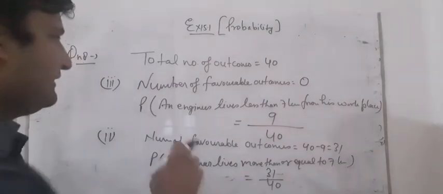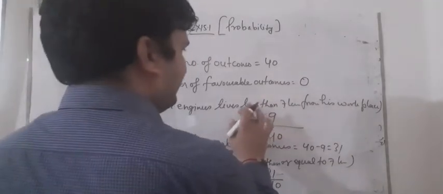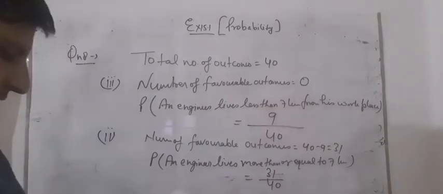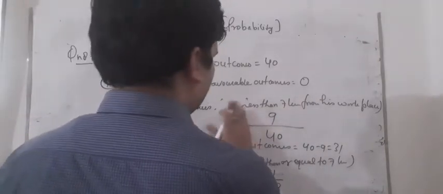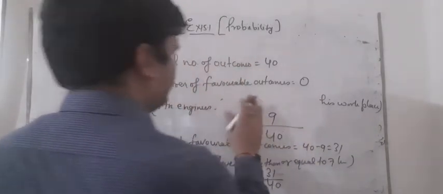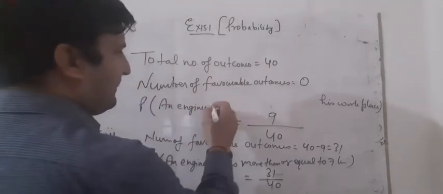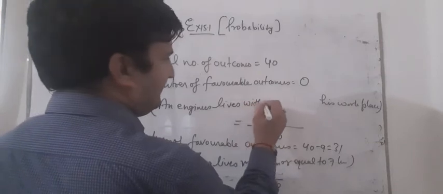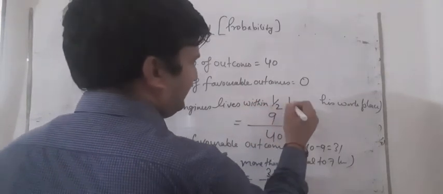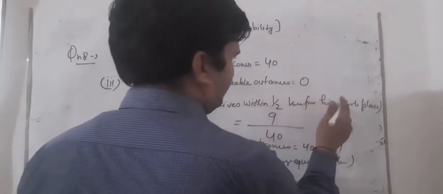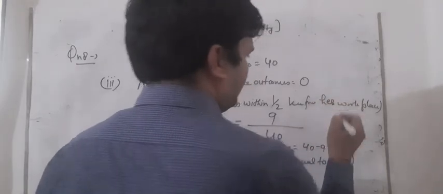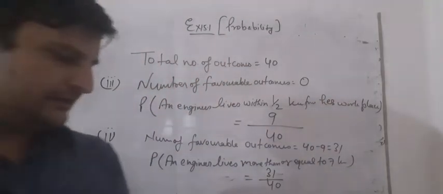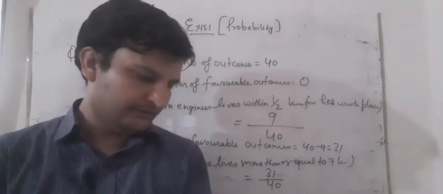Now we have to write it here: an engineer lives within half kilometer from her place of work. Here it is given as her, so you can say her also, because I think these are lady engineers, maybe.